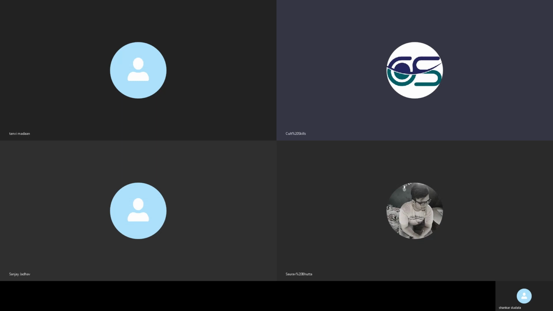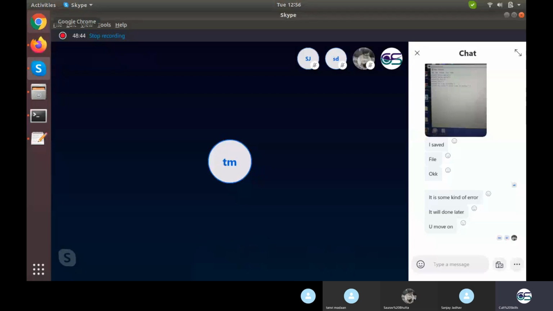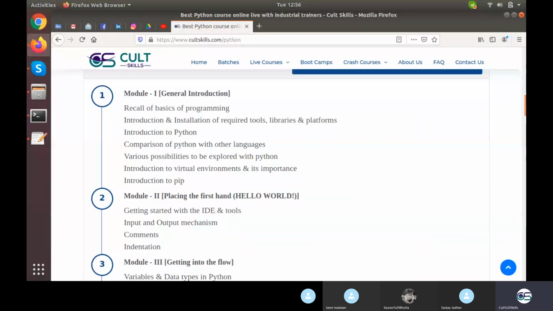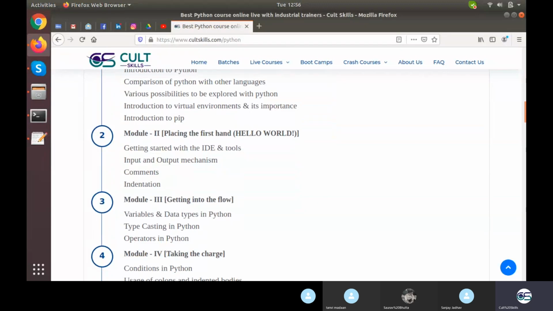It is some kind of error, obviously. If you miss the syntax, if you miss the closing part of any inverted comma, it will raise an error. It will match the parenthesis from the opening and later. Yeah, sure then. But this is the very basic thing. You should be able to do this. Otherwise, it will create a problem later on as well. So after the class, we can see what can be done. Now moving ahead. So these were the topics which we have discussed from module 1, and into module 2.